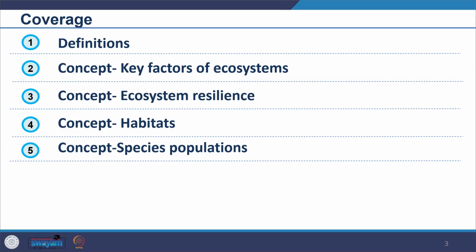And in this particular session, in this segment, first we will get familiar with some definitions and concepts related with ecological impacts. Accordingly, our coverage will include the key factors of ecosystems, then we'll look at ecosystem resilience, what it means and what the various aspects of resilience are. Then we'll look at the terminology habitat and what our concern should be, and then we'll look at species population, what it means and how we take care of it.